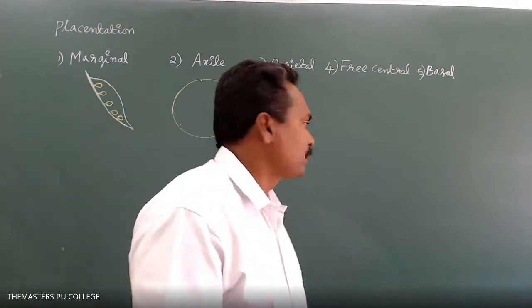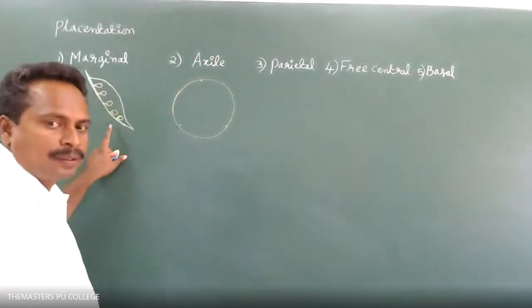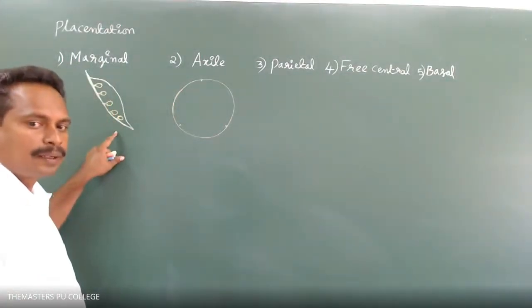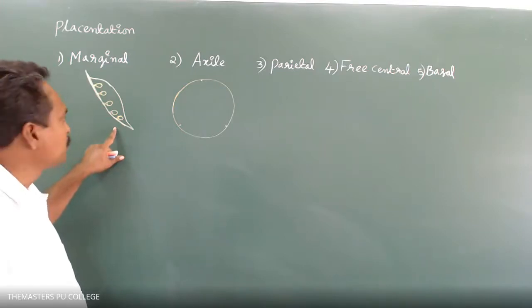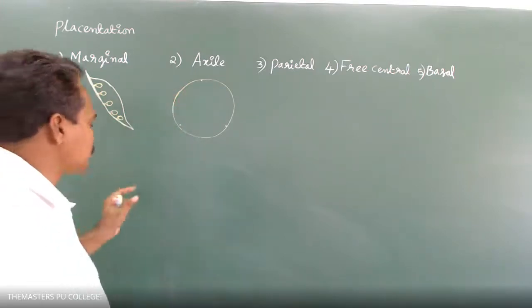First draw the diagram. Marginal placentation. So this is a diagrammatic representation of marginal placentation. Next, axial placentation.